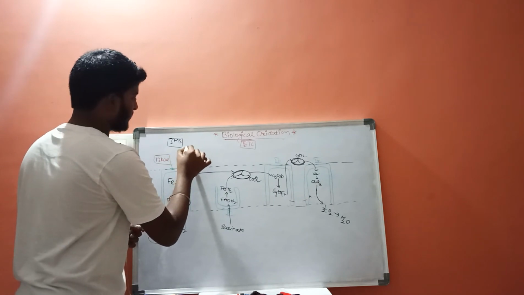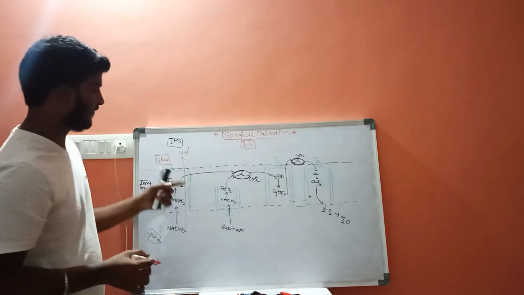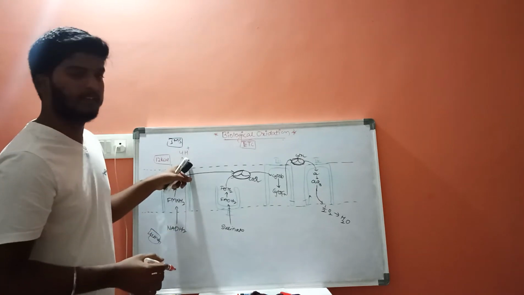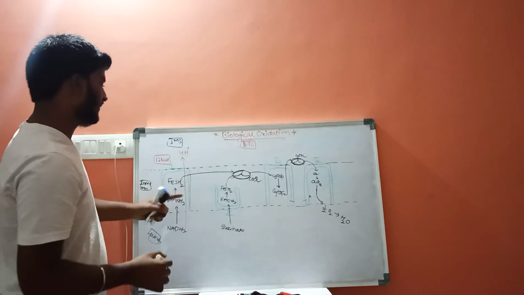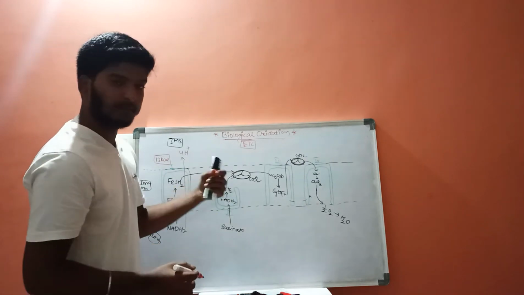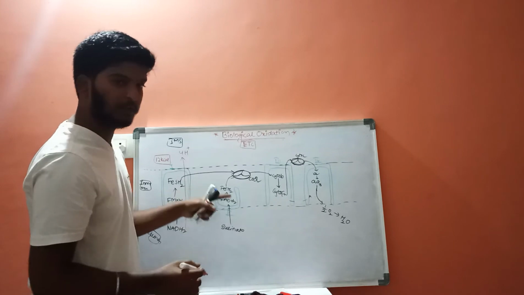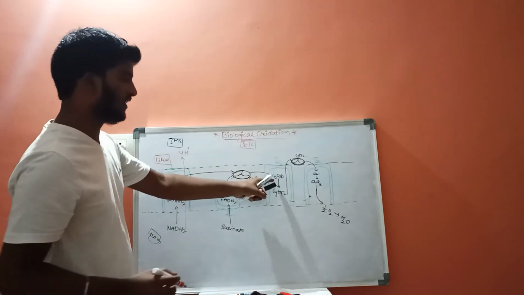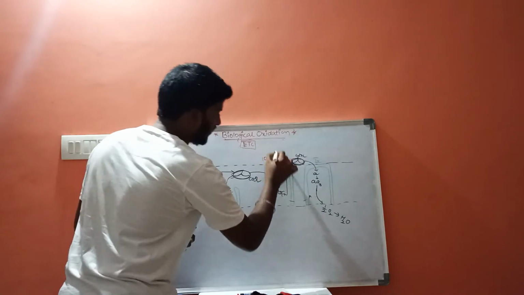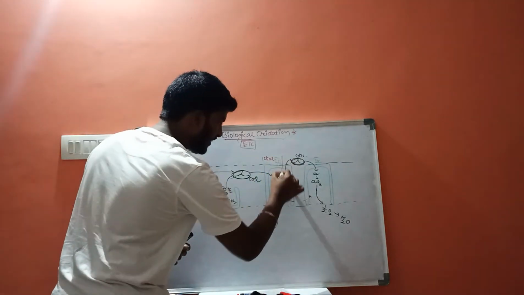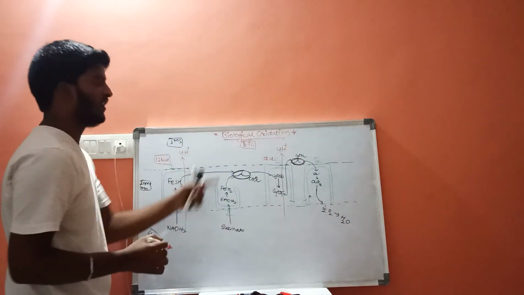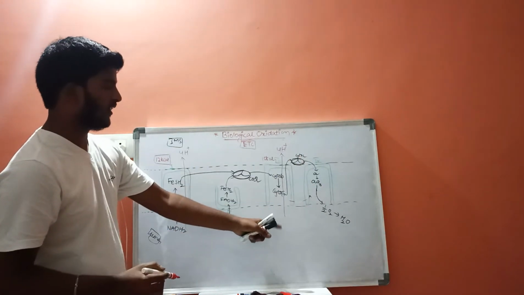Totally 4 H plus. Here 4 protons will be moved from the lumen to the intermembrane space. That is 12 kilocalories. But here a lesser amount of energy is produced when compared to here. Now in complex 3, 10 kilocalories will be produced. As a result, 4 H plus molecules will be moved from the lumen to the